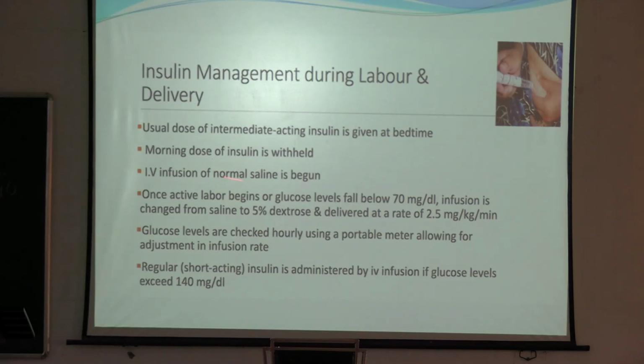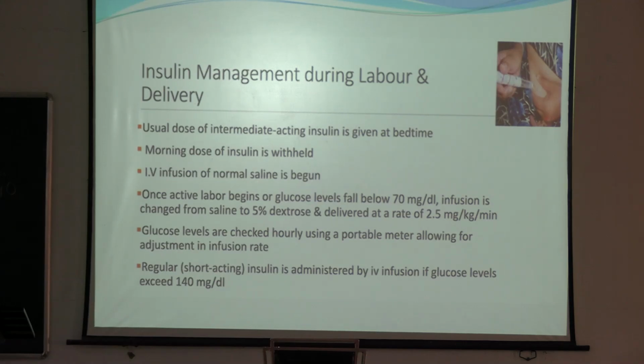IV infusion of NS or normal saline is begun. Once active labor begins or glucose level falls below 70 mg/dL, infusion is changed from saline to 5% dextrose and delivered at the rate of 2.5 mg/kg per minute. Glucose levels are checked hourly using a portable meter, that is glucometer, allowing for adjustment in infusion rate. Regular short acting insulin is given by IV infusion if glucose level exceeds 140 mg/dL.